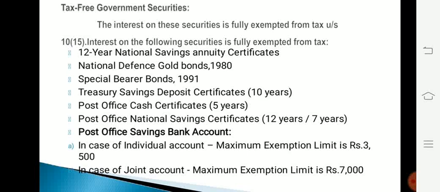And in case of Post Office Savings Bank Account, in case of individual account, maximum exemption limit in case of interest is Rs 3,500, whereas in case of joint account, maximum exemption limit for interest is Rs 7,000.